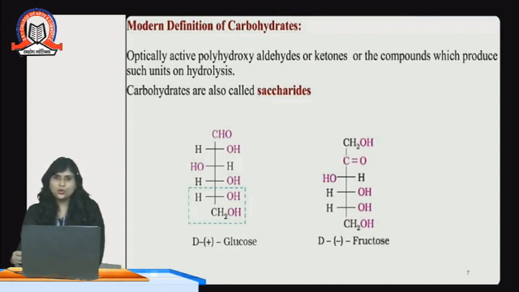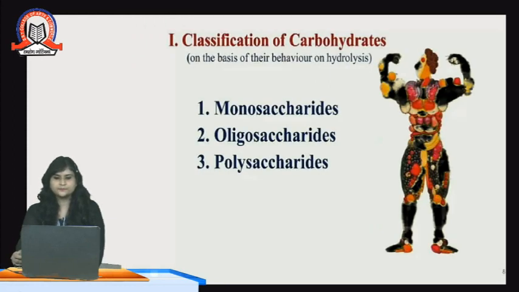The CHO group is not showing a hydroxy but the carbonyl group, which is written as CHO and not COH. In the same manner, in fructose the numbers of carbon, hydrogen and oxygen atoms are the same, but the structural formula is different from glucose. That's why they show a difference in their structures.